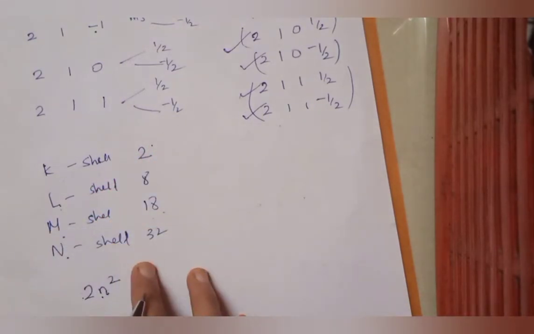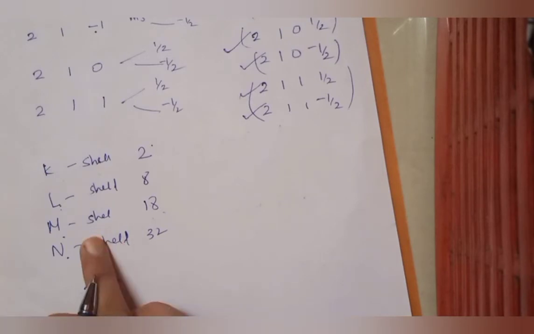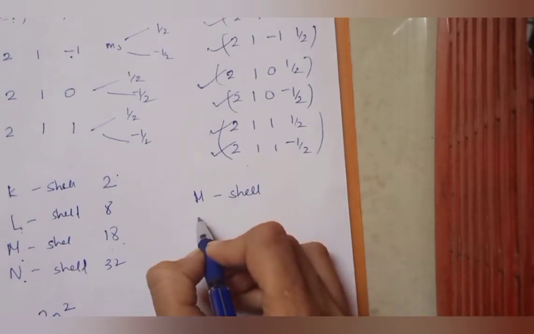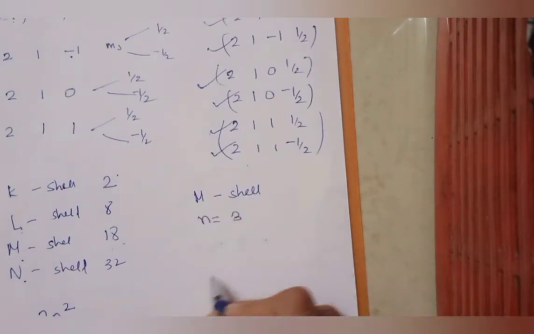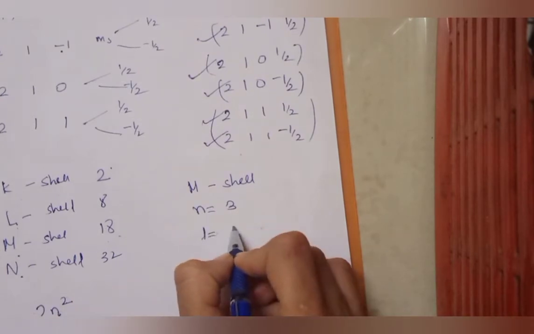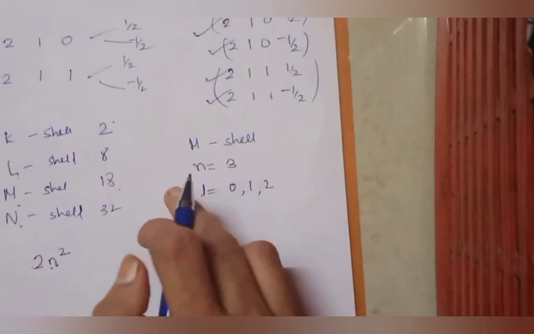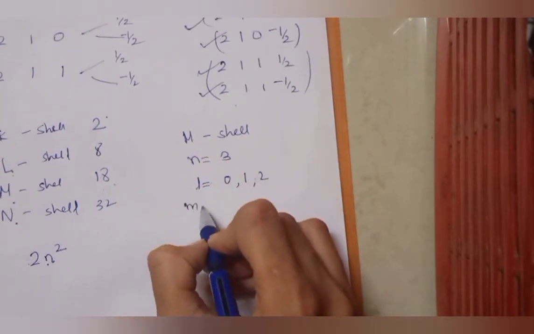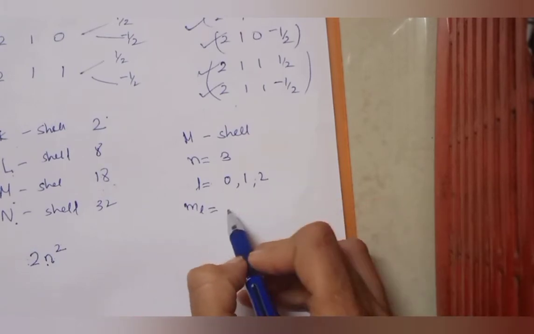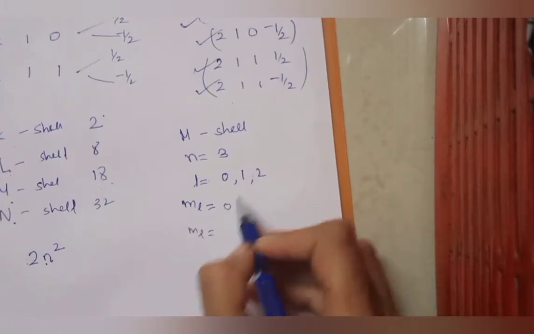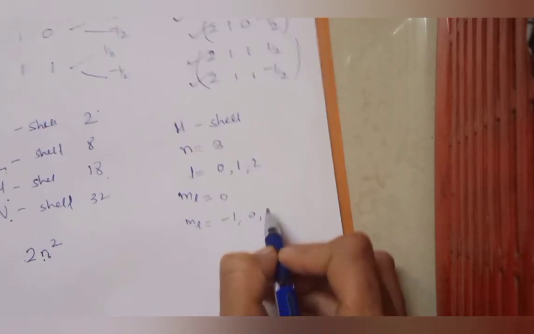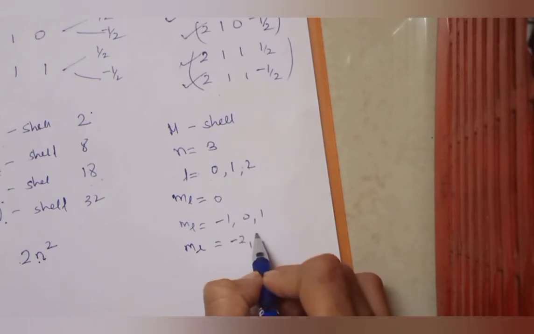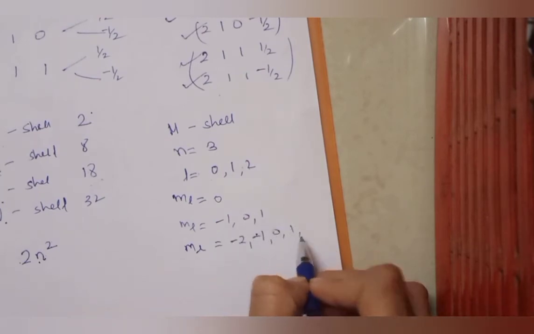Okay, that is done. So similarly you can find out for M shell. For M shell I will give you a hint. What is it for M shell? For M shell, n is equals to 3, right? So what are the possible values of L? 0, 1, 2, because L can take n minus 1 possible values. And then what will be the value of ML? For 0 it will be 0, and for L equals to 1, ML will be minus 1, 0, plus 1, and for L is equals to 2 the possible values are minus 2, minus 1, 0, 1, 2.